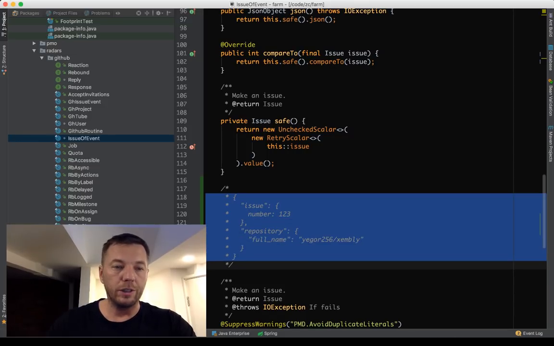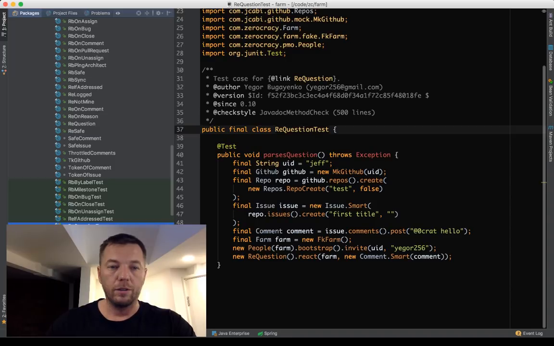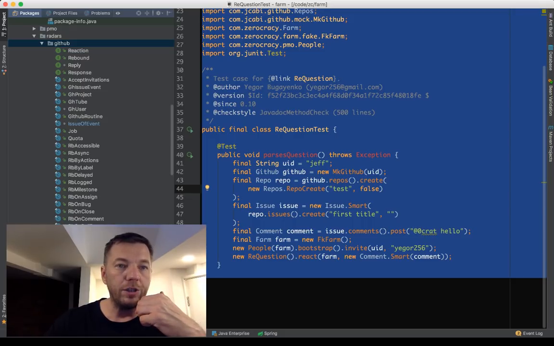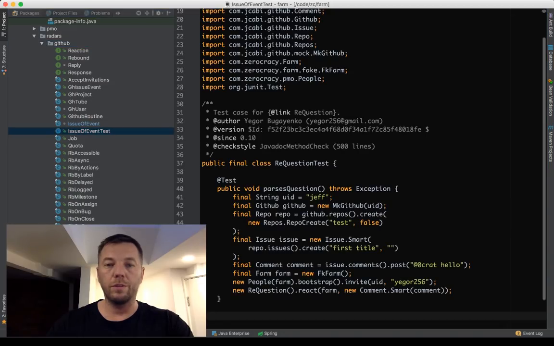Let's put it in the unit test. Let's start with the test. It will help us understand it better. So I will create a new test because we don't have a test for this class, issue of event. I usually copy my code from another test.